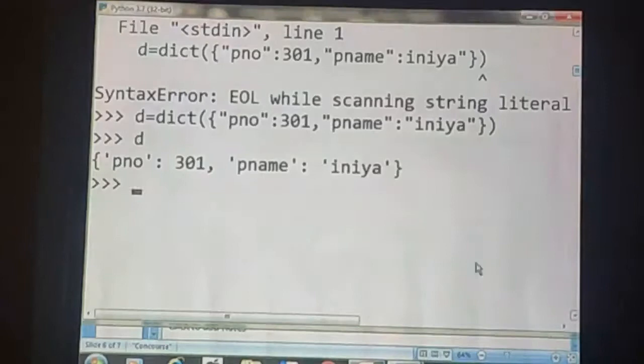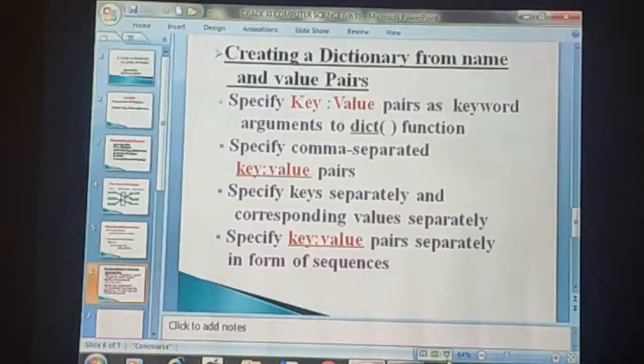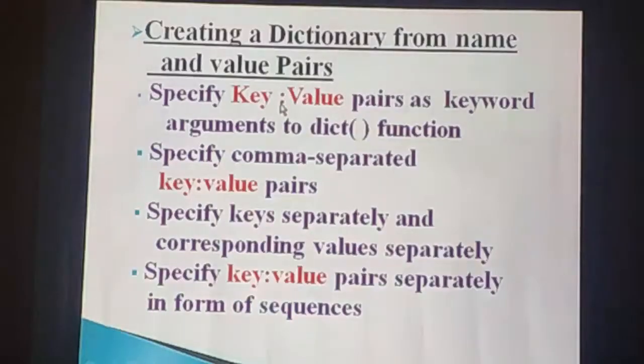Okay. The next one is, so first what we have seen, specify the key value pairs as keyword arguments to the dict of function. Here I used key as an argument, but which type did I use as a key? A string type, but I did not enclose the string type within quotes, but Python will not provide any error.